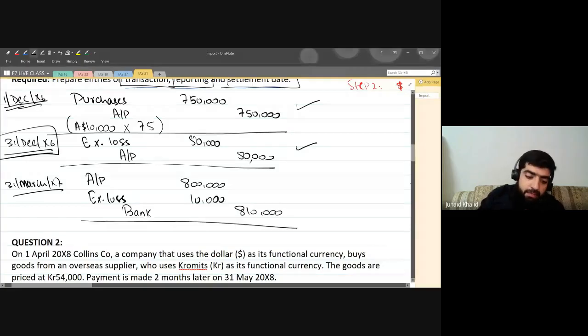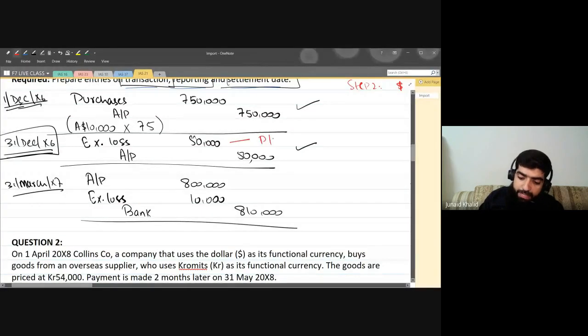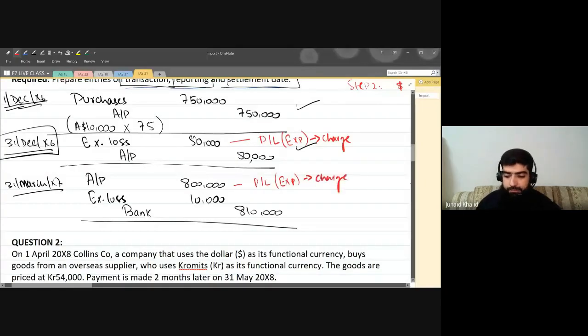And remember, this exchange loss that we are recognizing will be transferred to P&L. This is the loss basically. This is the expense, and this expense will be charged to P&L. Are you guys getting my point? This will reduce the amount of profit. Are you guys getting it? Yes. This will reduce the amount of profit. We are recording the expense.